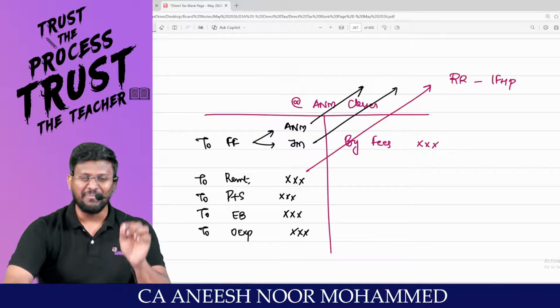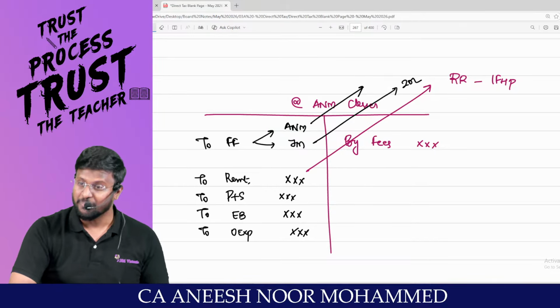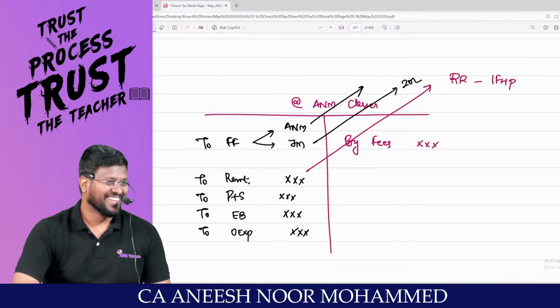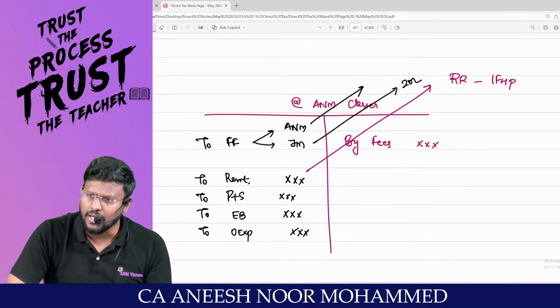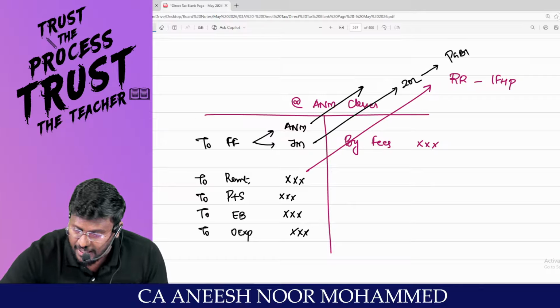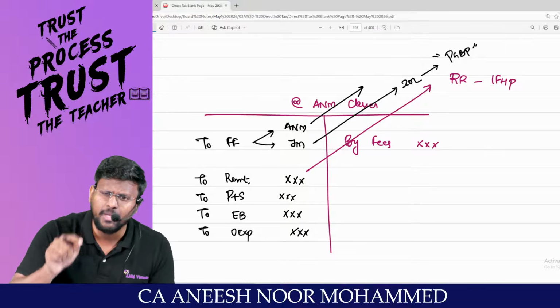If Jayashree ma'am is getting in a year 20 lakh rupees as fees from ANM classes, I hope that Jayashree ma'am is not hearing, okay, example. Then she will ask, that 20 lakhs has been debited to what account? P&L account. She has to declare this 20 lakh under the head profits and gains of business or profession, because it is her PGBP income.